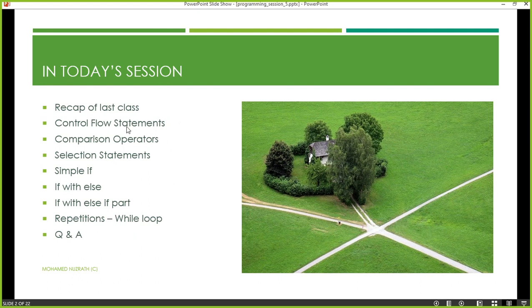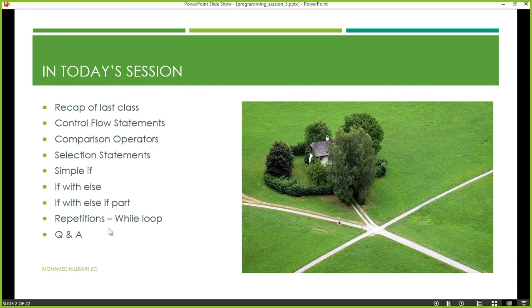We're going to learn what control flow statements are, then I'm going to show you comparison operators. I think last week we just discussed what is greater, is less than, and things like that. Selection statements are a type of control flow statement. There are 3 types we will be learning: if, if with else, and if with else if. Different examples will be discussed. I can't promise that we can cover the whole slideshow in today's lesson, because it takes some time for us to do the tasks as well.